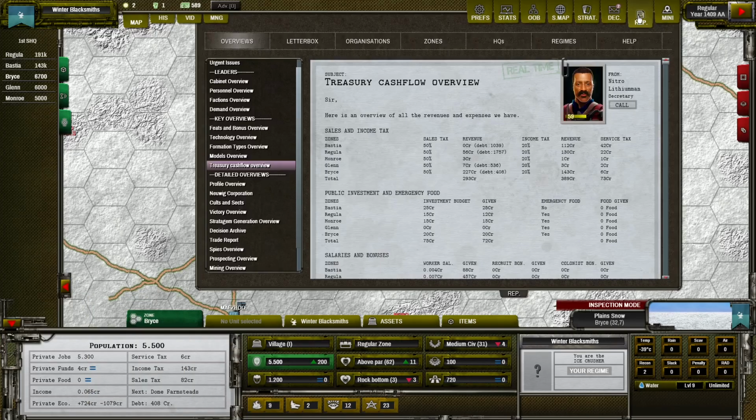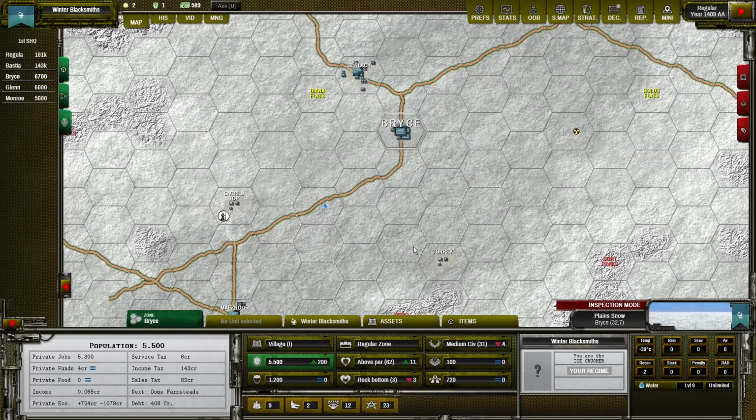And if we go to the treasury and cash flow overview, you can see that from this tiny village, because of sales tax that I established, I also have benefits from their sales. So 200 credits last round because private economy was selling metal to traders, and because of the high tax, I received 227 credits. So this is also a way to speed up private buildings and also quality of life buildings. But in some cases, you need to build public ones.